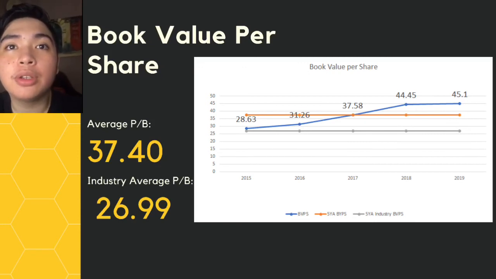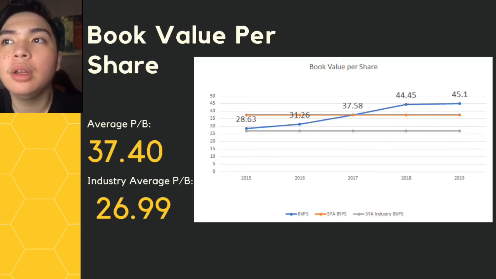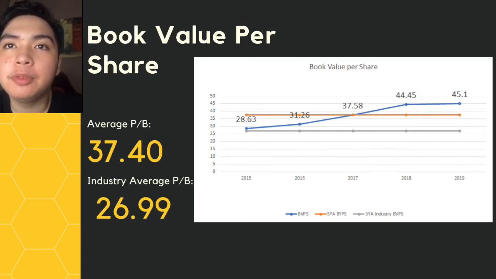The book value per share is the ratio of equity available to common shareholders divided by the number of outstanding shares. This figures the minimum value of the company's equity and measures the book value of a firm on a per share basis. This also indicates if the company is overvalued or undervalued.